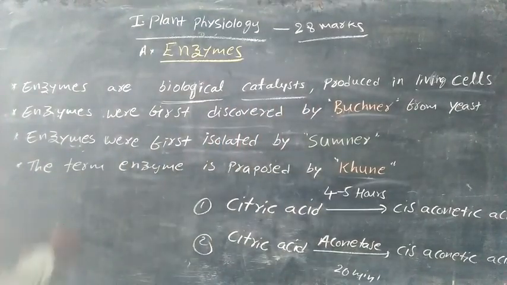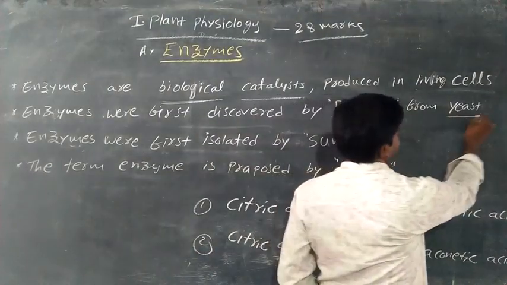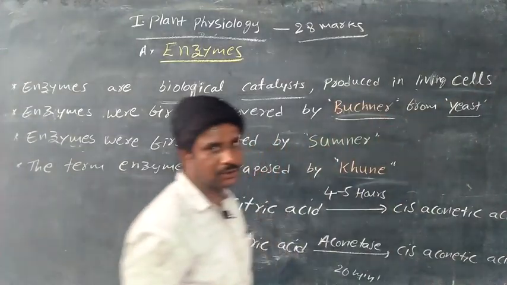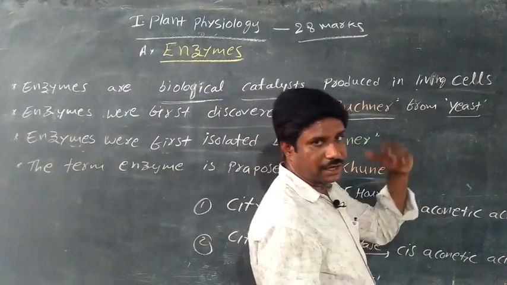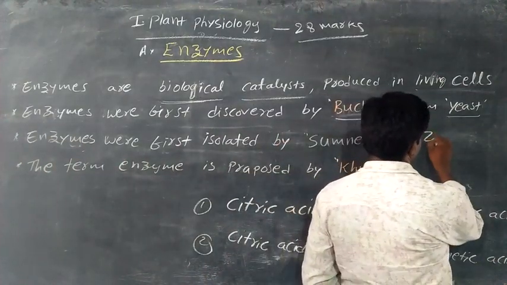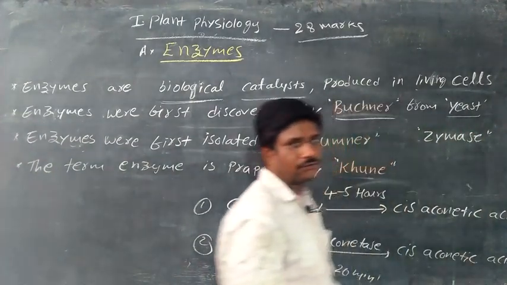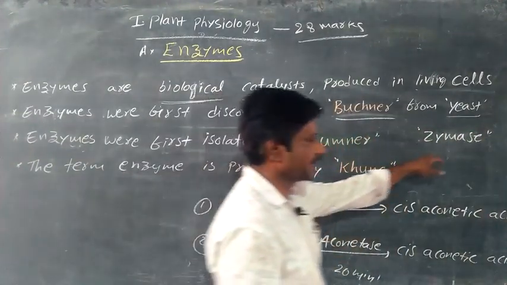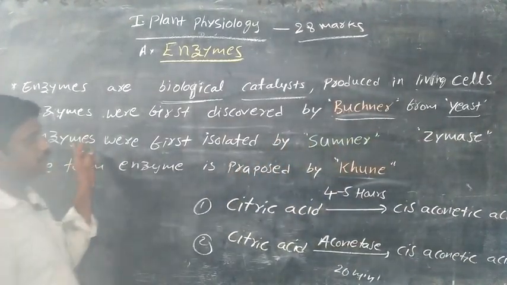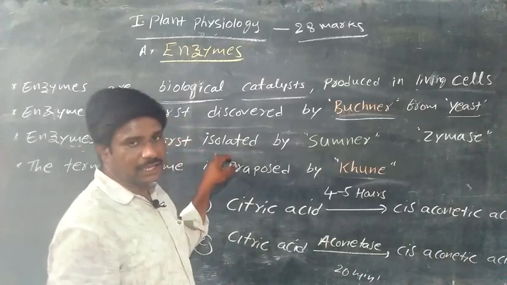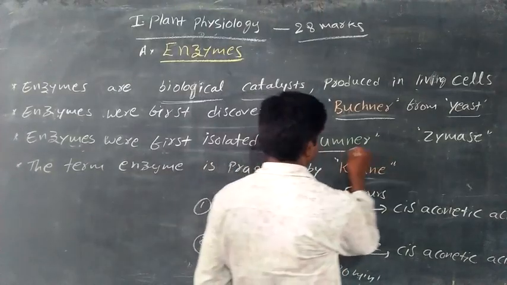Next, enzymes were first discovered by Buchner from yeast cells. The enzyme he discovered is zymase. So the first discovered enzyme is zymase. Next, enzymes were first isolated, that means converted into crystal form, by Sumner.